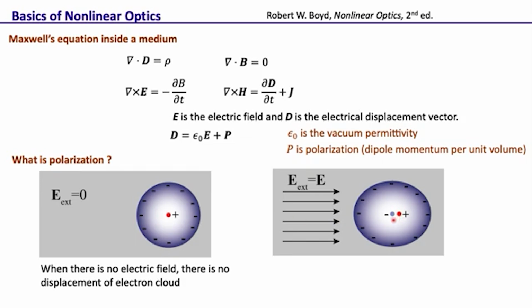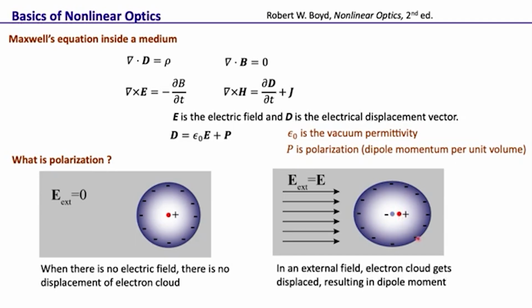As a result, the center of the negatively charged electron cloud won't be at the same location as that of the positively charged nucleus, and so there will be some separation between the two. Let's say that separation is D. Since we have two charges separated by distance D, that introduces an effective dipole moment. This is for one atom, and once we calculate the dipole moment per unit volume, that is what gives us the polarization.